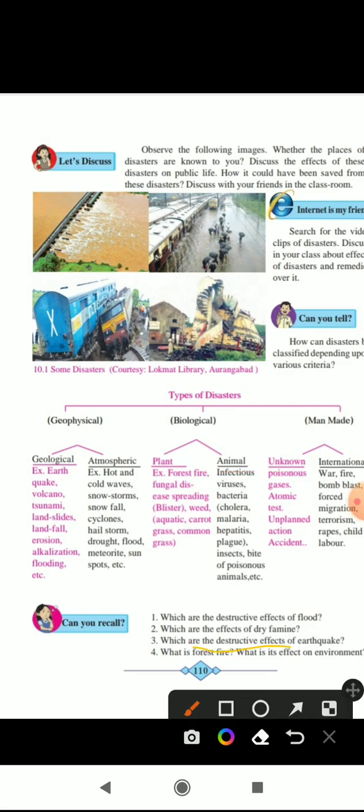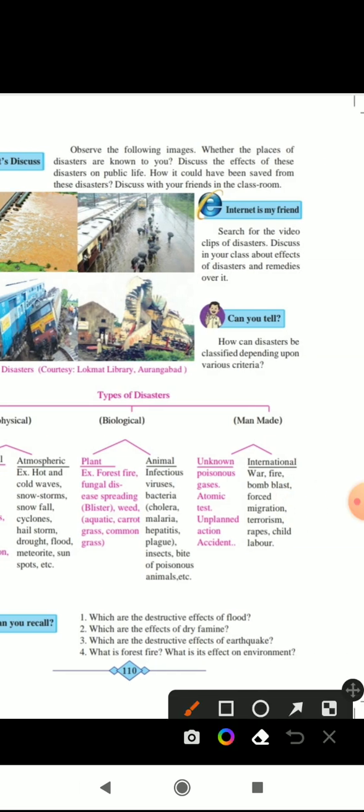Now the next disaster is man-made disasters. Do you all know about the man-made disasters? Yes, they are also of two types, unknown and international. The first type, that is unknown, includes poisonous gases, atomic test, and plant action accident. The atomic test is one type of disaster when we are attacking any country. But when we do an atomic test in our own country, it's not a type of disaster. When a sudden event occurs about an atomic test, it is a disaster which is unknown to us.